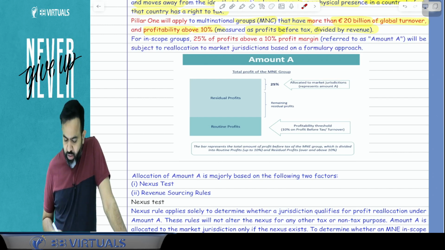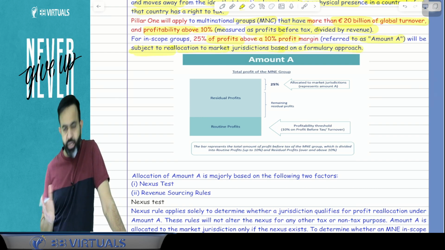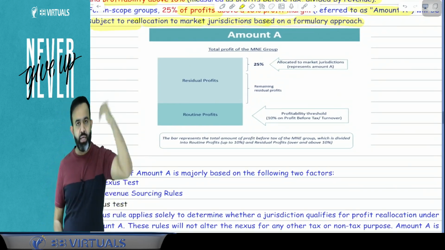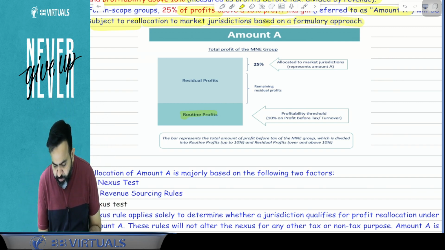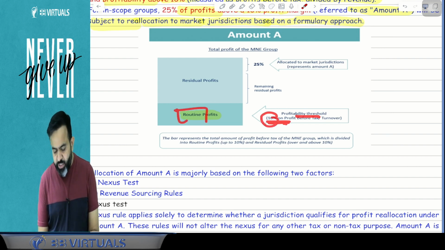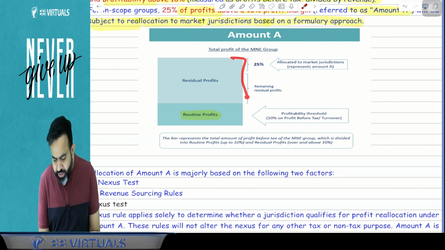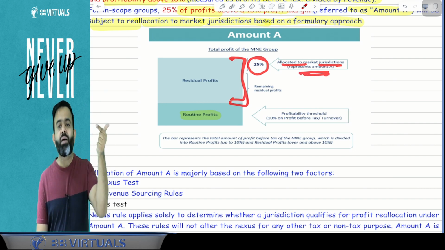Now, for in-scope groups, 25% of profit above the 10% profit margin, referred to as Amount A, will be subject to reallocation to the market jurisdictions based on a formulaic approach. So what will happen? Just try to understand, there is an Amount A. How will this Amount A be allocated? So guys, here first is the routine profit. Your routine profit is the profitability threshold of 10% of profit before tax divided by turnover. So 10% profit is your routine profit, no issue. But guys, out of whatever your residual profit is, 25% is allocated to the market jurisdiction, and this is known as Amount A.